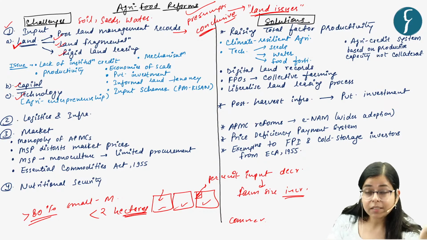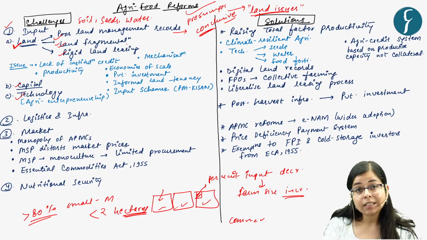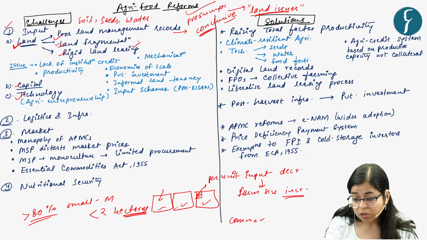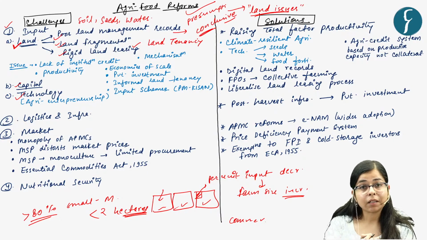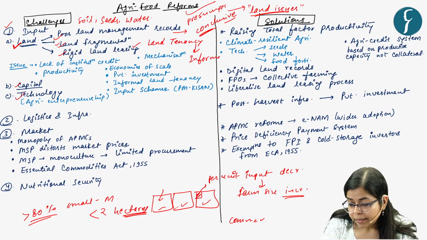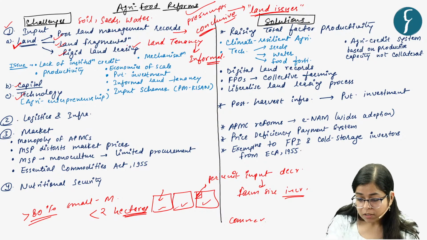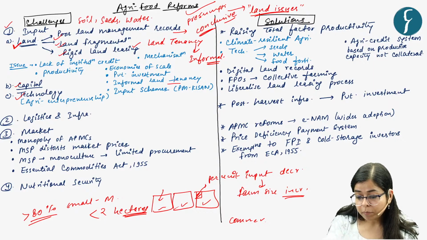The other issue is rigid land leasing. Our land leasing laws are basically rigid in India, and because of this, land tenancy is happening, but it is hidden or informal land tenancy. It is happening behind the curtains, but not on paper.